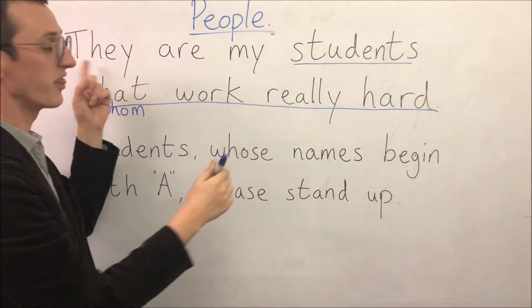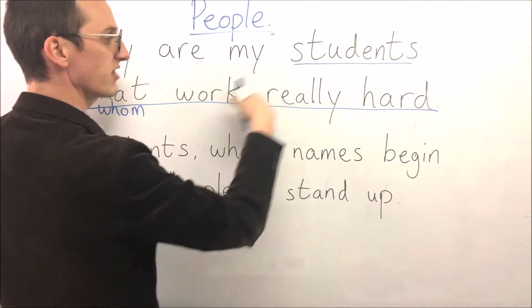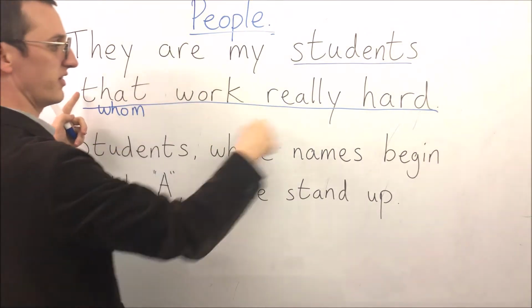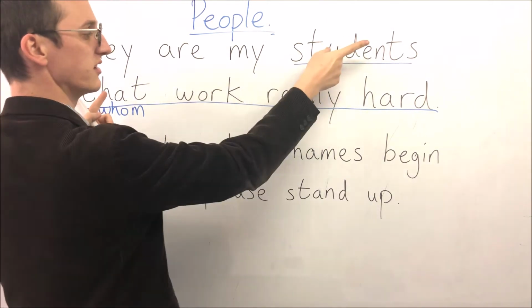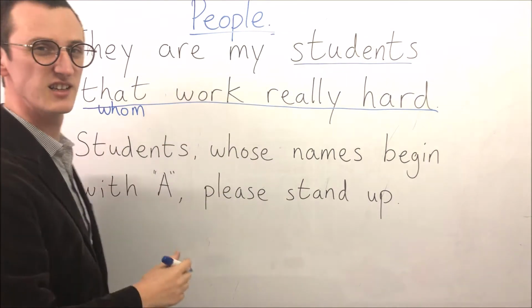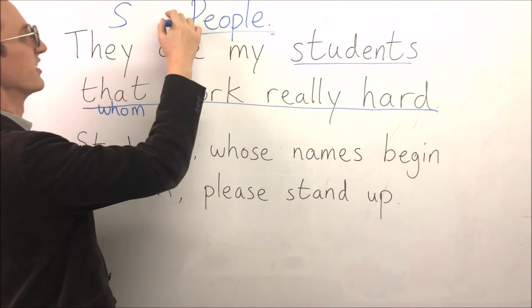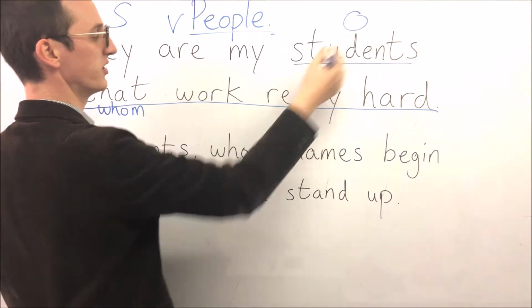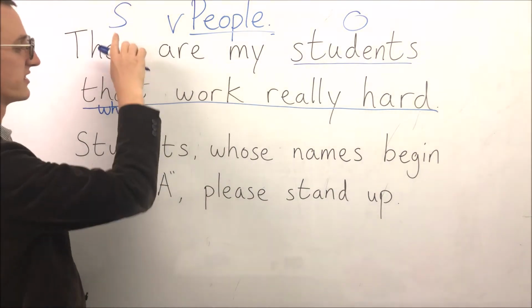If this is describing "they," then it would be who. If this is describing the students, it describes with whom. This is the object. Maybe you've learned about S, V, O. Whom is used for the O, who is used for the S.